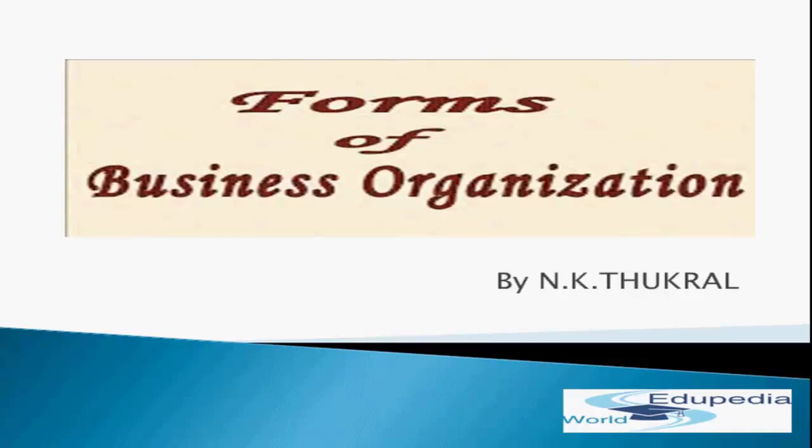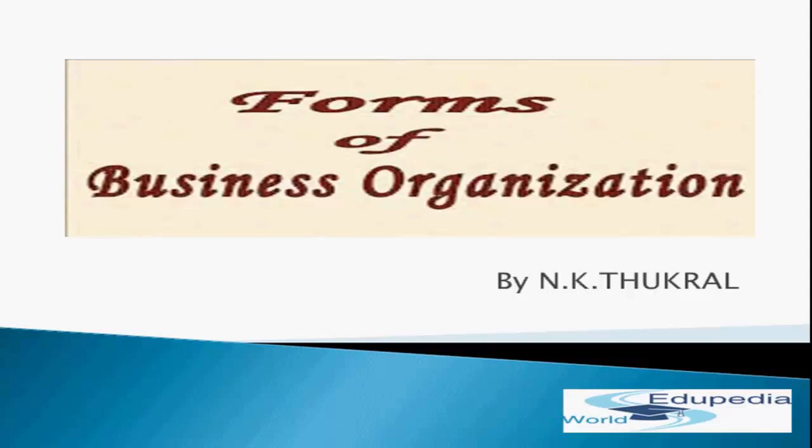Students, in the previous chapters, I have covered various forms of business organizations like sole proprietorship, partnership, Hindu undivided family, cooperative society and company. And also, I have covered the features of each business organization, advantages, limitations, etc. So everybody must be aware of the features of all business organizations. But now we must be aware of how one organization differs from the other.